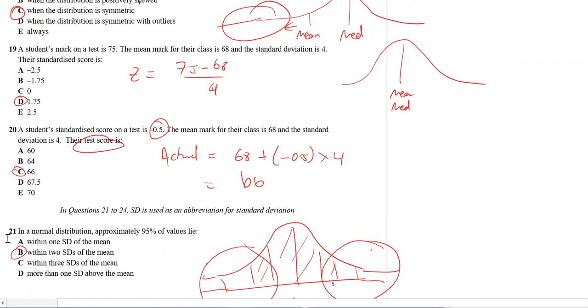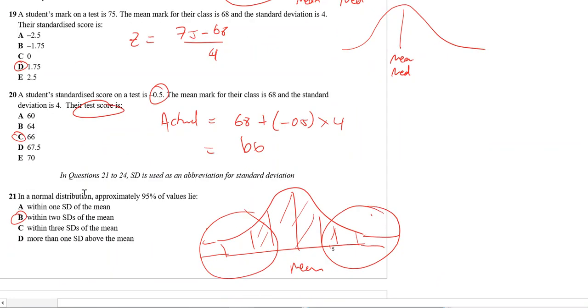Okay. Now, question 21. In a normal distribution, approximately 95% of the values lie between. Well, remember how I gave you a chart? Use that chart. 95% would be two standard deviations of the mean. So if you move two standard deviations right and two standard deviations left, it should add up to 95%.